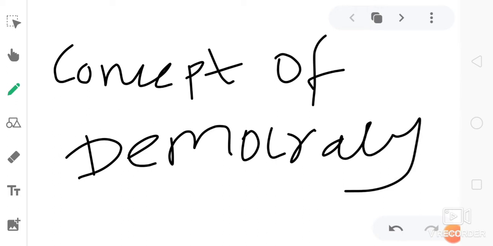We are going to see what the models of democracy are, what democracy is, types of democracy, waves of democracy, globalization's impact on democracy, and theories of democracy, etc. We are going to cover all the concepts of democracy in this chapter. So we will start.